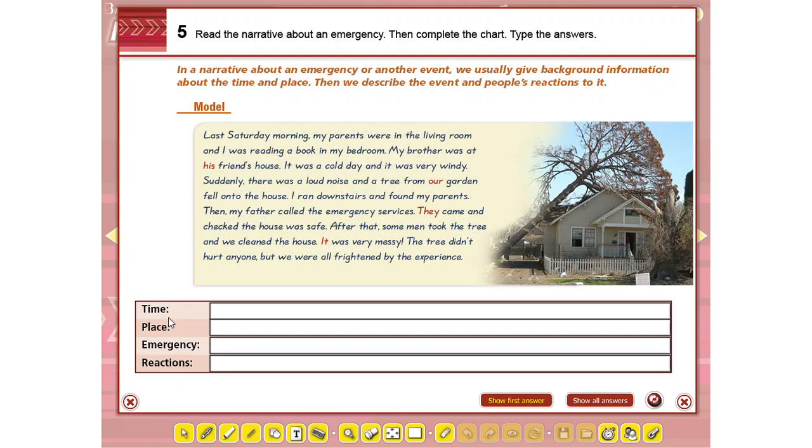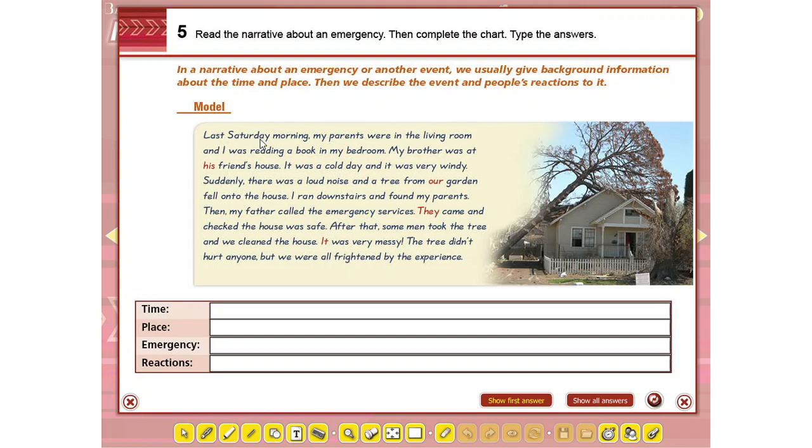So in the time you have to say when, in the place you have to say where, the emergency is what actually happened, and the reactions is what the people did after the emergency took place. In a narrative about an emergency or another event, we usually give background information about the time and place. Then we describe the event and people's reaction to it.